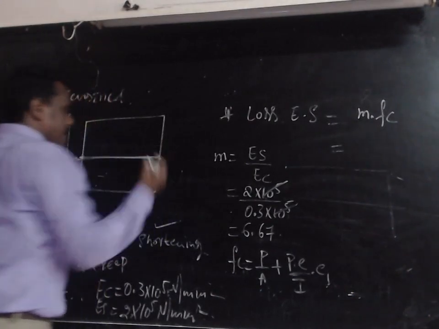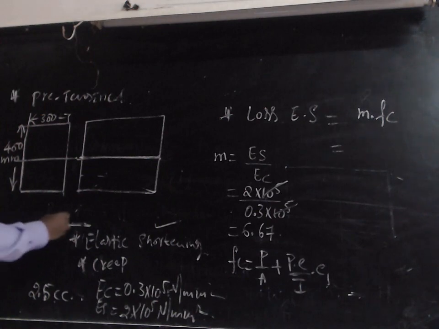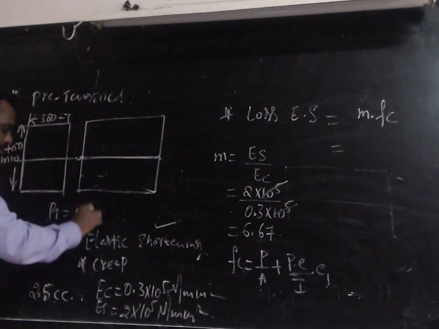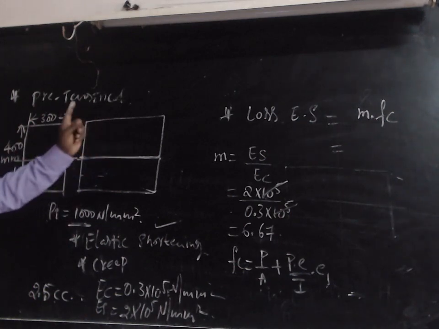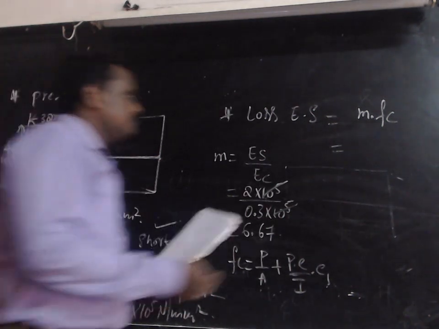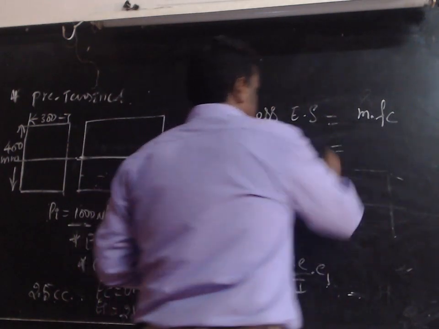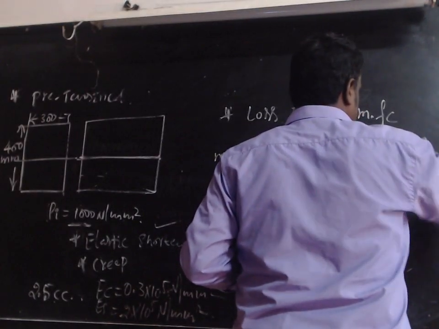Okay, for that steel they applied some force to this area of the steel. By that we got the stress value. Initial stress is 1000 Newton per millimeter square. This value they are given. Understood? This is not a force value, this is the stress value. By using this stress value we want to calculate the force value. How to calculate this? By the general formula, stress is equal to P by A, where P is the pre-stressing force and A is the area. Now first you should calculate fc, that is P by A plus P into e by I into e1.